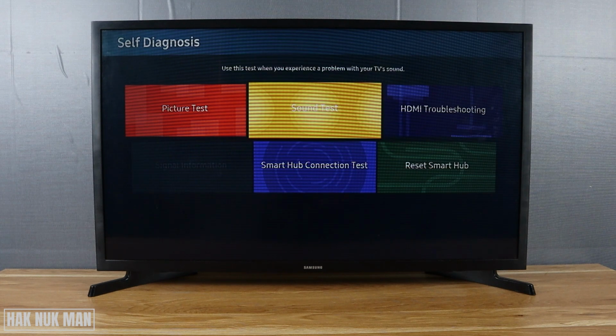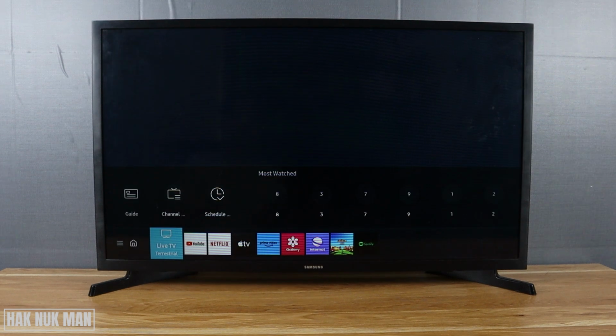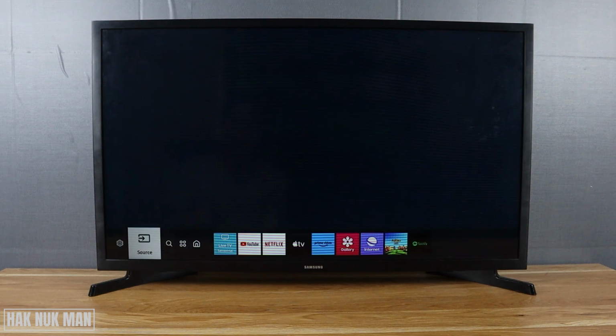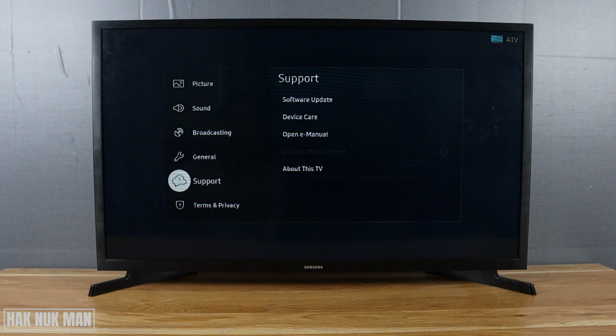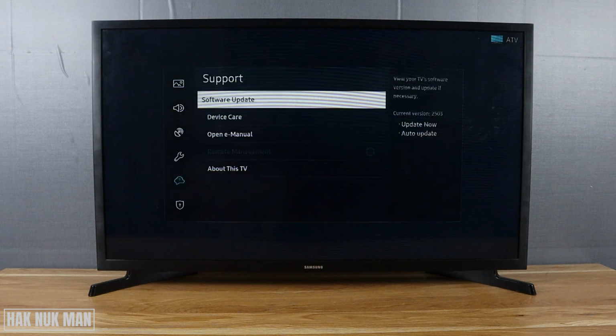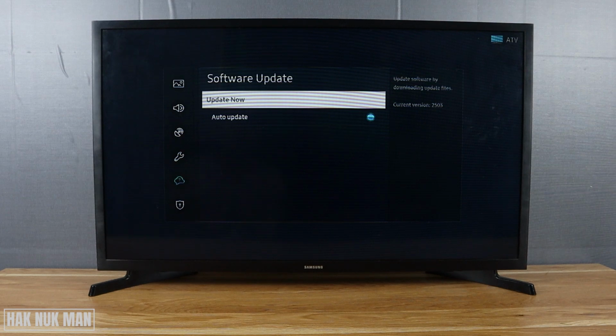Okay, and if it's still not working, I suggest you go to the TV setting once more. Go to support. Try to check for the software update. Check for update.